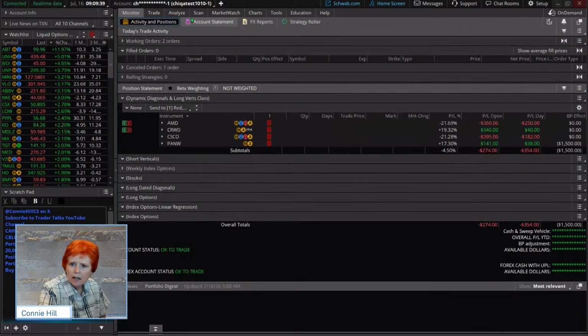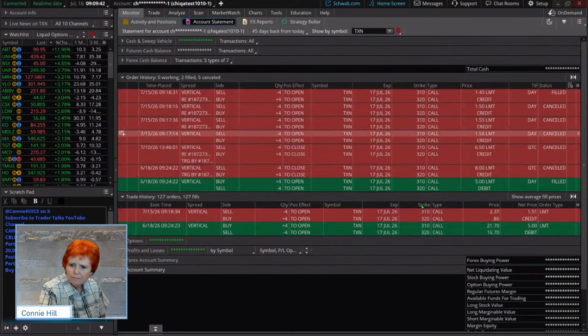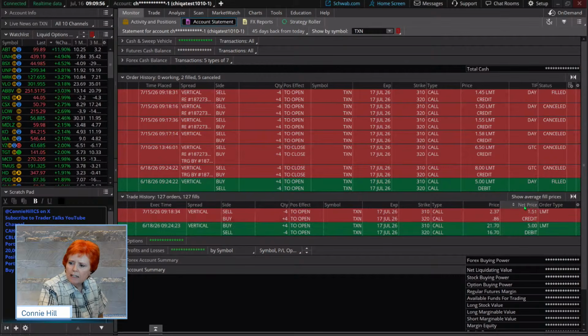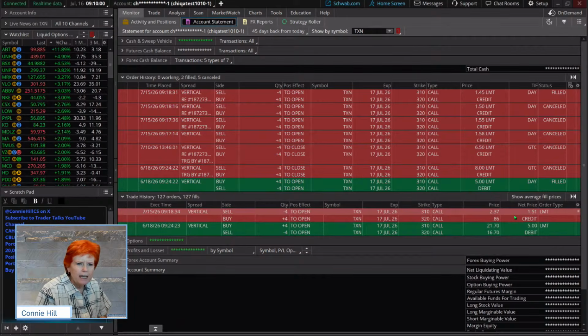How much of a loss? I will show you. We paid $5 for that spread that we got into. We were hoping to make $5 or a percentage of $5 as our max theoretical gain. Instead, we ended up closing out at $1.51, so we lost $3.49 a trade, and we had 4 contracts on. So that was a loss of about $1,396. So just shy of $1,400.